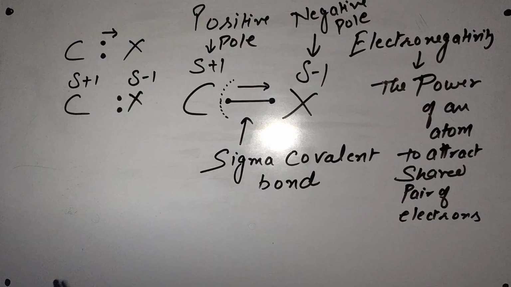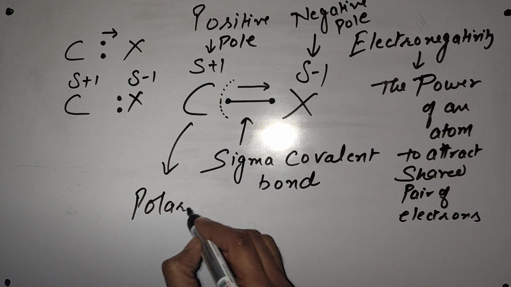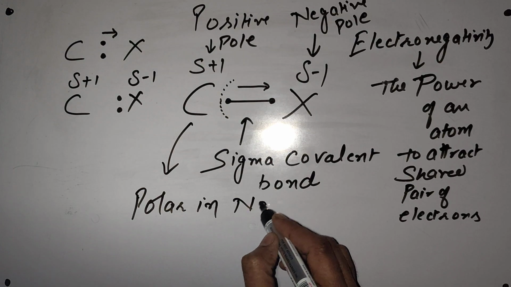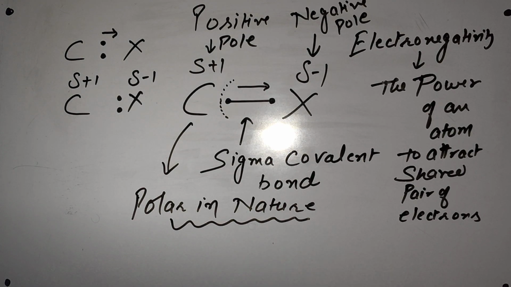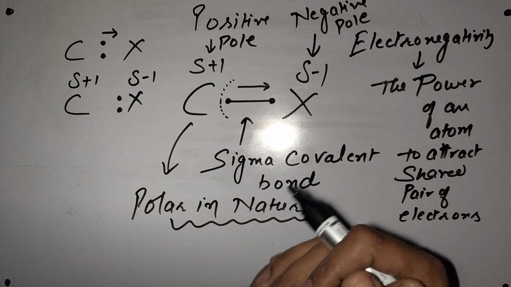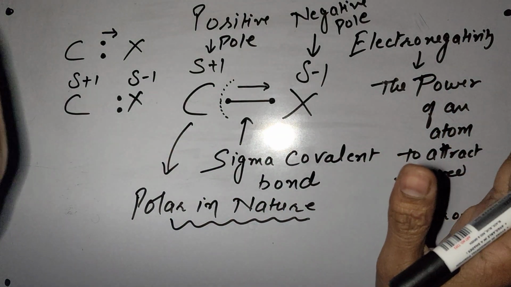It means your C-X bond becomes polar in nature. That's it. This is what we were finding: the nature of the C-X bond.